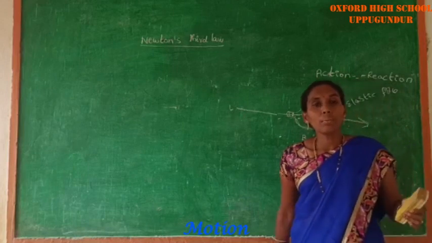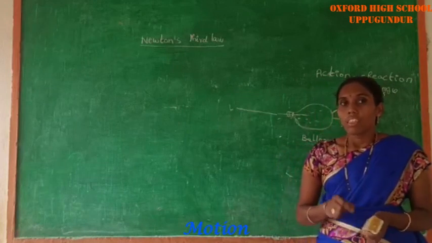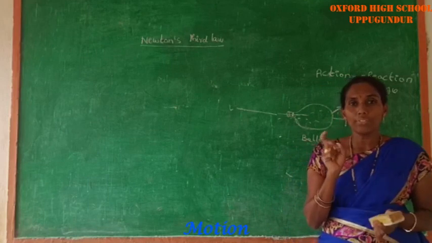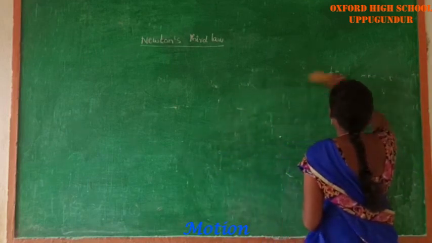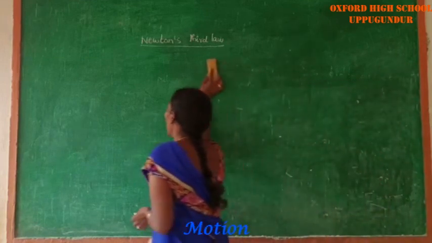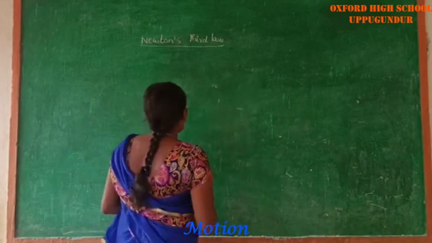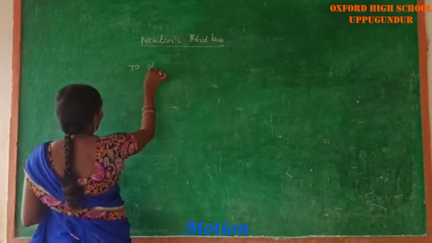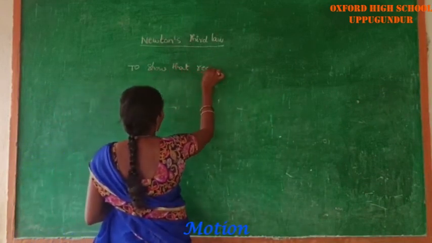What are the materials required to prove that? The action and reaction forces always act on two different objects, not on a single object. This is for the lab activity. What is the experimental procedure regarding this activity? What are the materials required? Here, the aim is to show or prove that action and reaction forces act on two different objects.